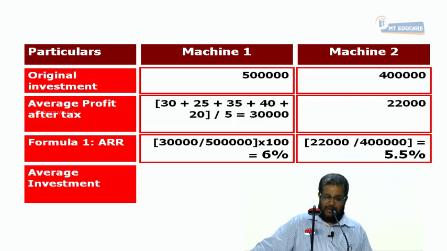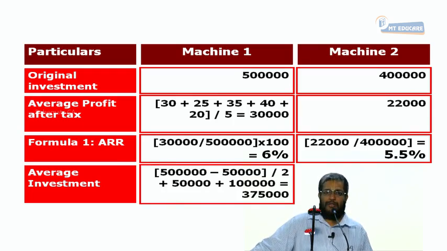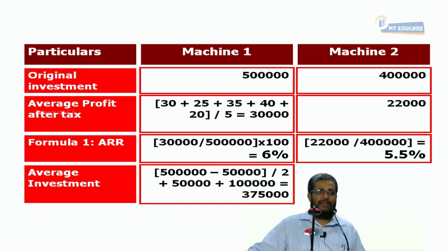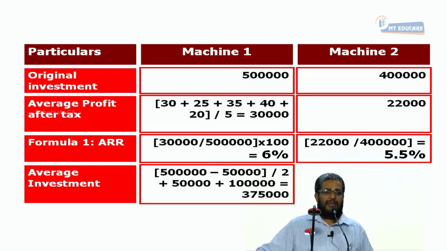Minus salvage value 50,000, divided by 2, plus salvage value 50,000 plus working capital 1 lakh. Tell me how much it is? 3,75,000.